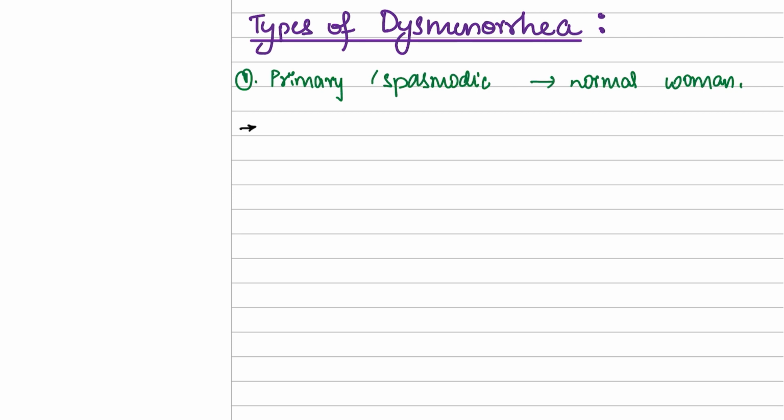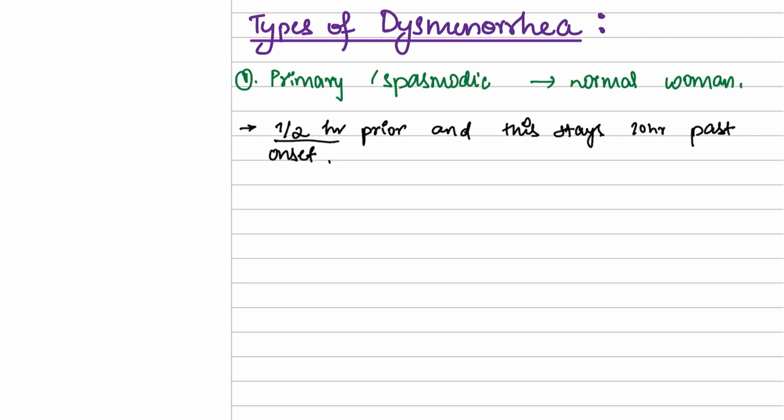It takes place 1 or half an hour prior, and this stays 10 hours past onset. Now what does this mean? This means that it takes place 1.5 hours before the start of your periods, and this will stay for another 10 hours, or this is your normal period cramps, right?